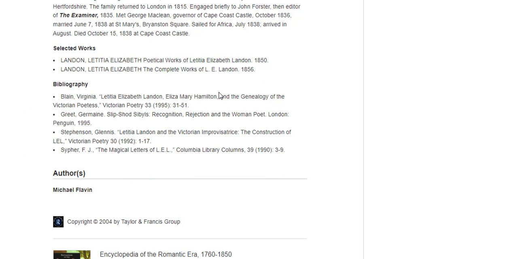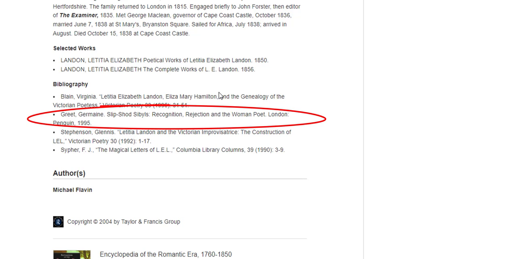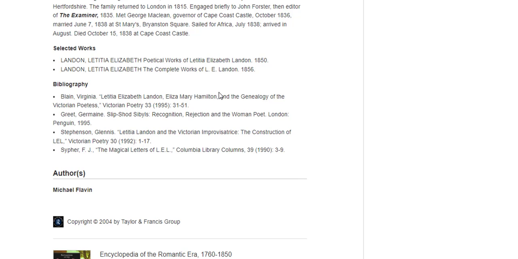One of these is a book resource titled Slipshod Sibyls, Recognition, Rejection, and the Woman Poet. While it doesn't appear to focus exclusively on Landon, when using a book source, I never plan to use the entire book. I'm looking only for a relevant chapter or maybe a couple relevant chapters or sections from a chapter in the book.